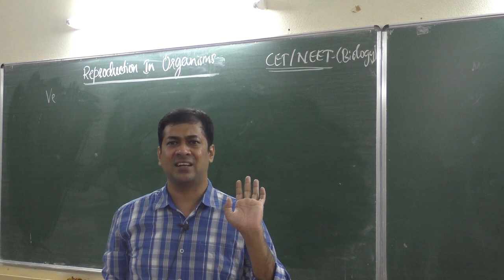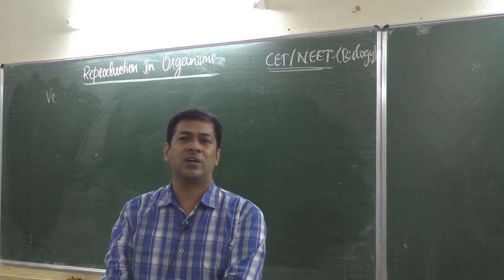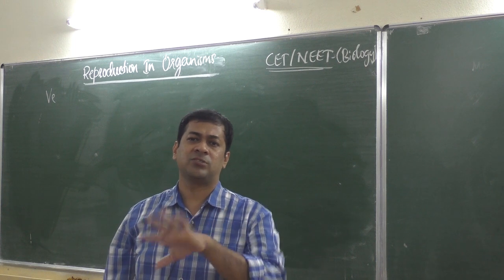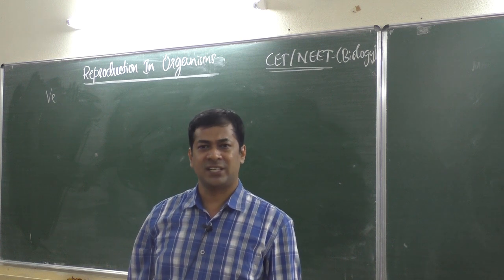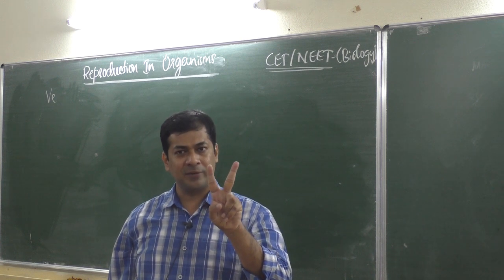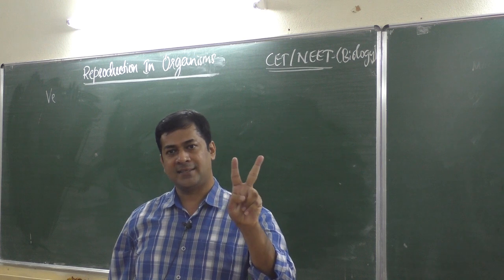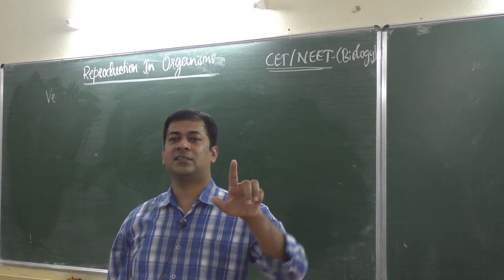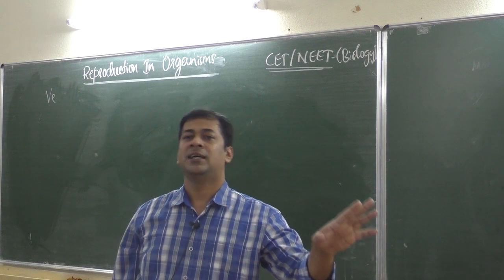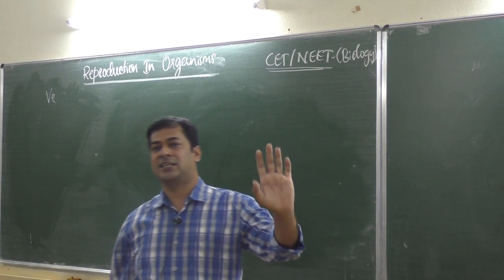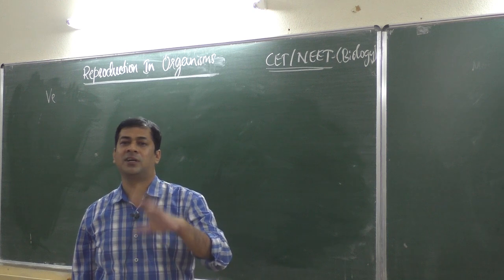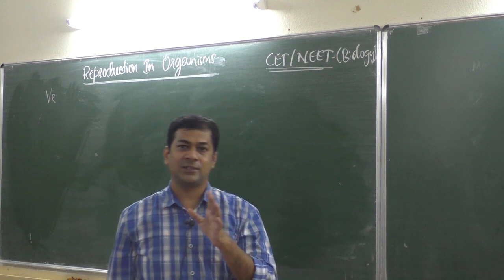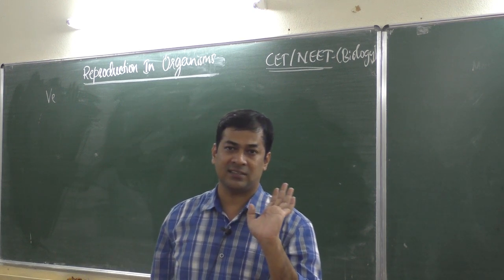We discussed in the last class in detail. In animals we call it asexual, and in plants we call it vegetative. Vegetative method is a type of asexual method only.